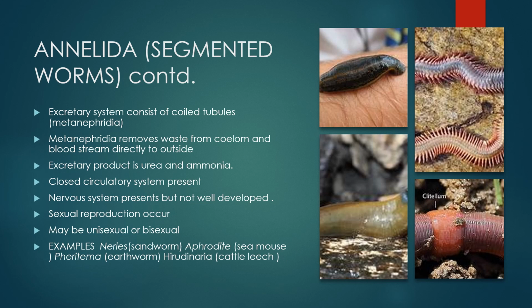The nervous system is present but not well developed, and sexual reproduction occurs. Sexes may be unisexual or bisexual. Examples are Nereis, that is sandworm, Aphrodite, that is sea mouse, Pheretima, that is earthworm, and Hirudinaria, that is cattle leech. Alongside you can see the proper segmented body of an earthworm. The segments are visible, and these parapodia can easily be seen, which are for locomotion.